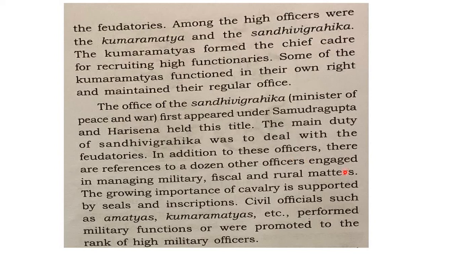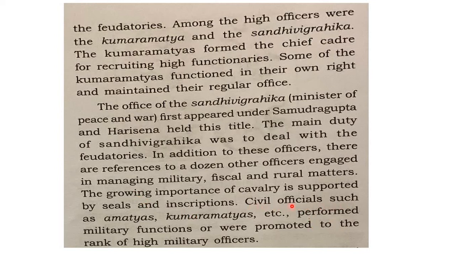The growing importance of cavalry is supported by seals and inscriptions. So if you look at the inscriptions and seals, you can see that the majority of the time, cavalry imprints were there. What is cavalry? Cavalry means soldiers who fight using horses in the battlefield. So if you take many coins in the Gupta period, there are also imprints of cavalry. That shows how much importance was given to cavalry in Gupta times.